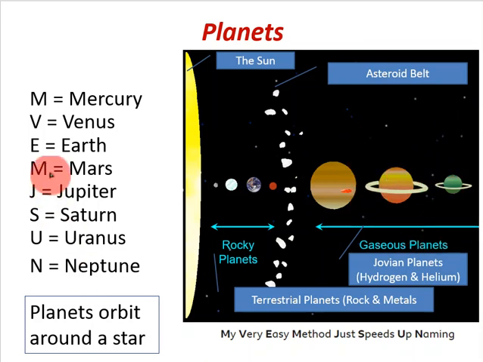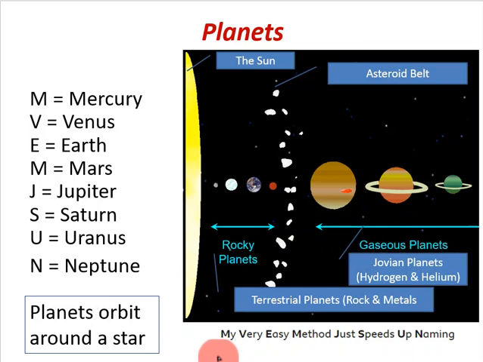The planets then are Mercury, Venus. So this is starting from the ones that are closest to the sun to the ones that are furthest away from the sun. We start with Mercury, Venus, then Earth, then Mars. So that's these guys here. Then we have this asteroid belt. Then we have Jupiter, Saturn, Uranus, and Neptune. So that's these gaseous planets out here as well.